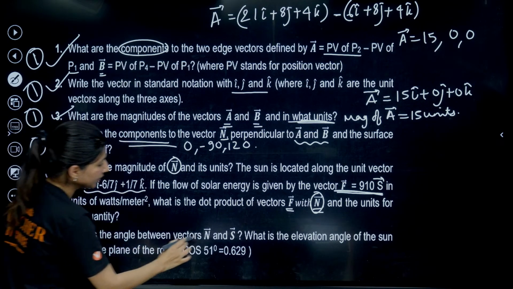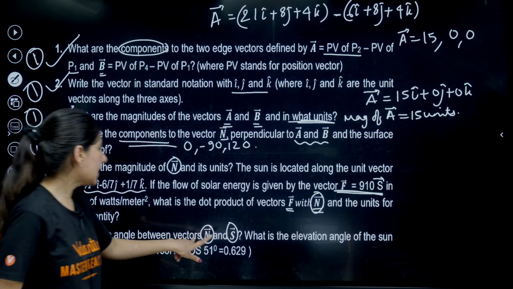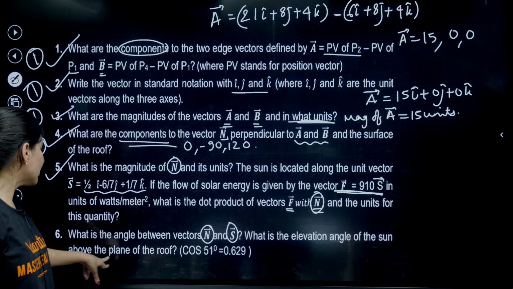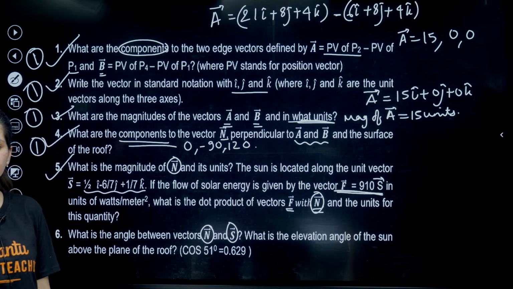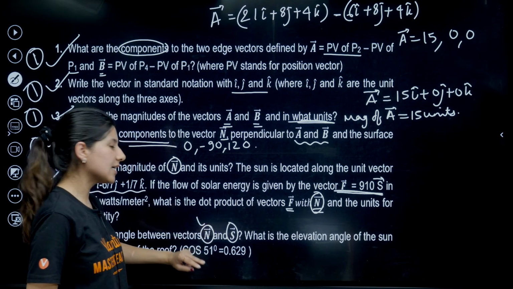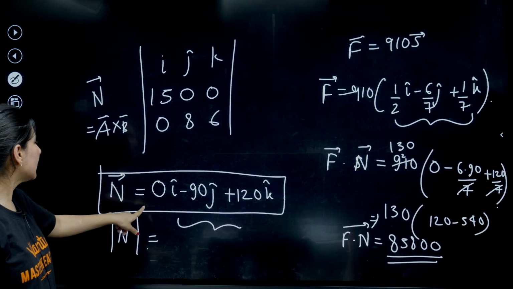What they are asking is the angle between vectors n and s. We are looking for the angle between n and s. What is the elevation angle of the sun above the plane of the roof? Do you know the n vector? Yes, ma'am. The n vector is this only. We have just calculated the n vector.